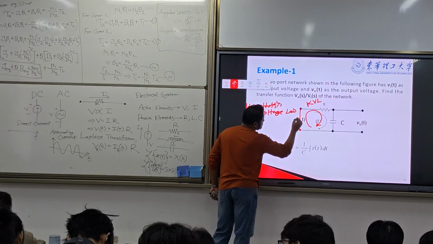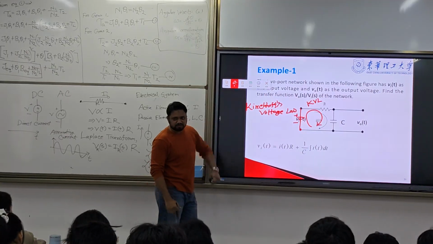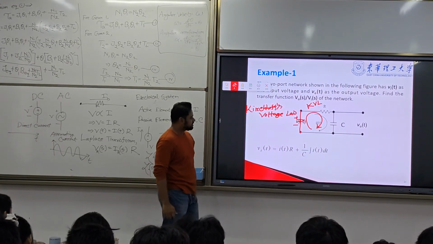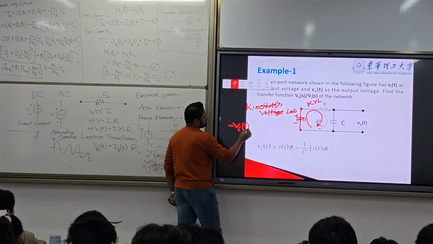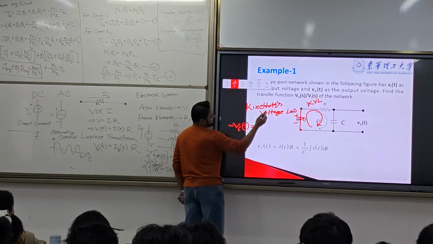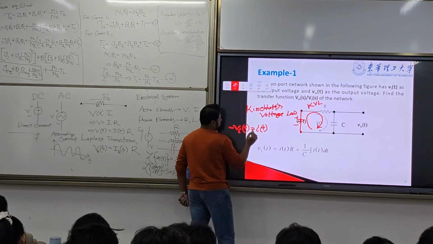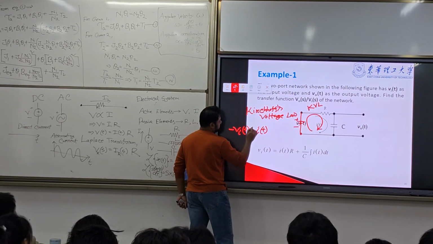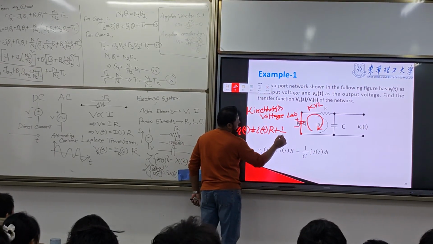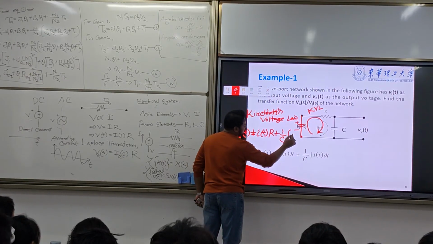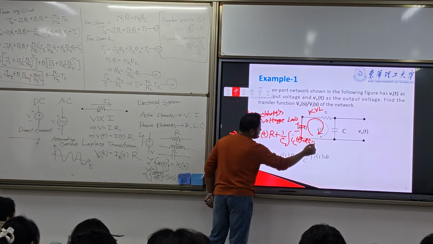Because when there is this V_i, it is a closed path, so in the closed path you can use this: minus V_i(t) plus i(t) R plus 1 by C integration of i(t) dt is equal to 0.